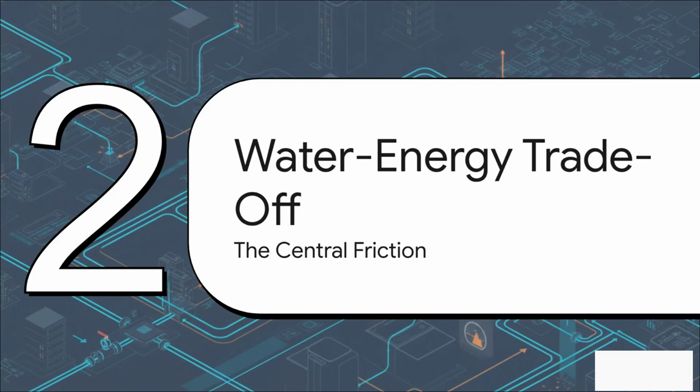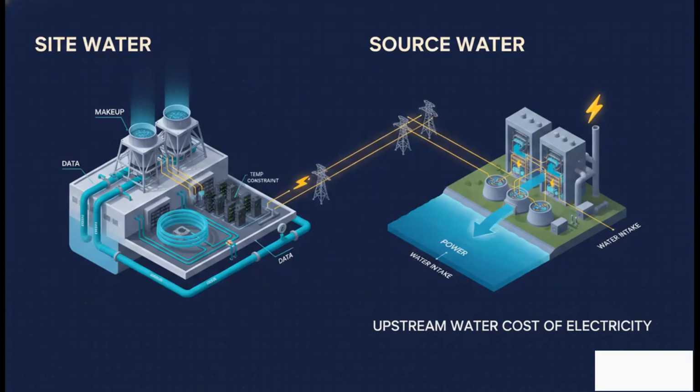And that perfectly sets up section 4, the water-energy trade-off. This is the inescapable choice at the heart of thermal management. Do you use water or do you use electricity? It creates this fascinating push and pull, and honestly, the conversation around it often gets way oversimplified. We have site WE, that's the direct water consumed right there on site by the evaporative cooling towers, but then we have source WE, the upstream water consumed by power plants just to generate electricity.